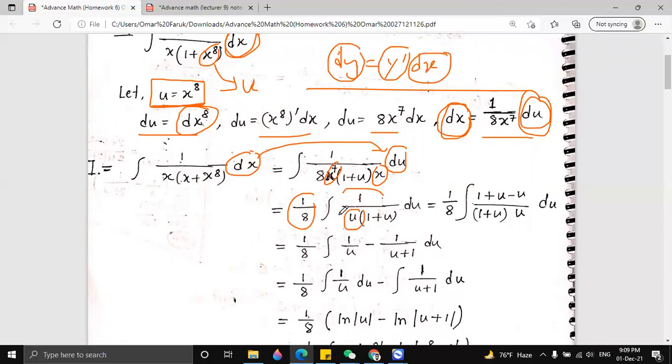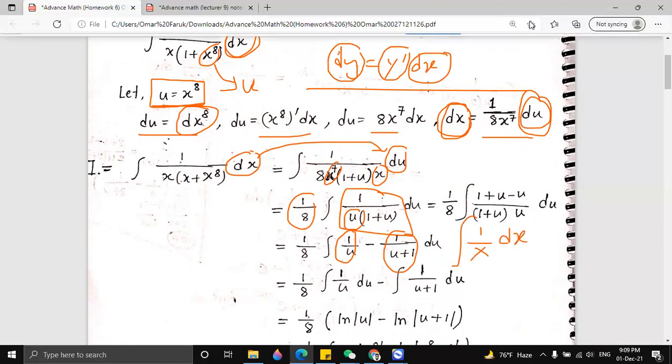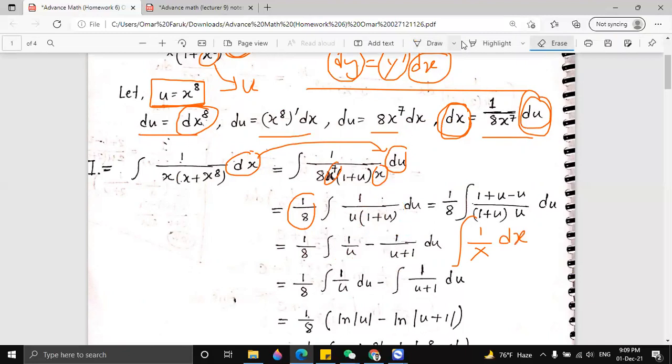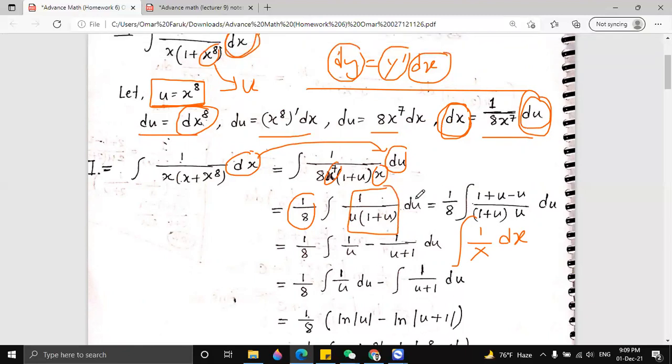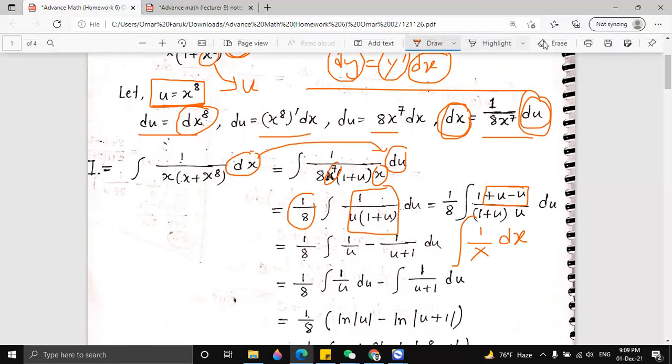Now again we don't know how to calculate this function. That's why we have to convert this into something like 1 by u or 1 by u plus 1, because this looks similar to integration of 1 by x dx, right? Yes, correct. So you have to split it first into two fractions, right? To split this, we can just add u and subtract u. Okay, and then you get this part, 1 plus u.